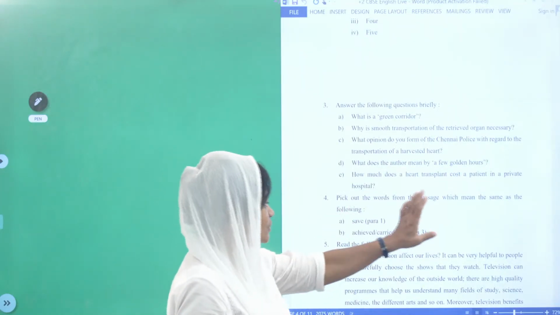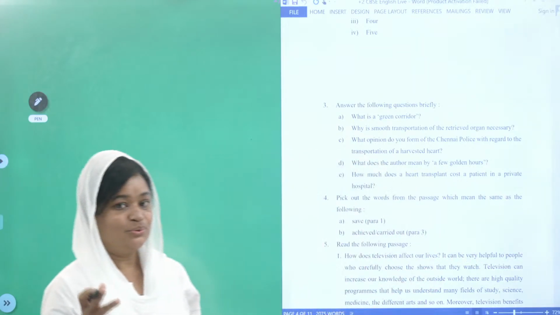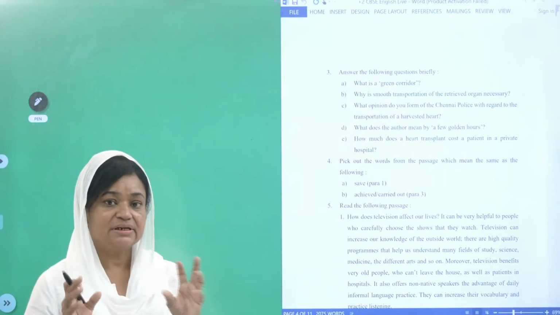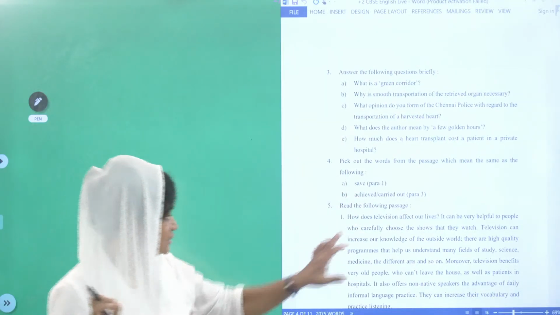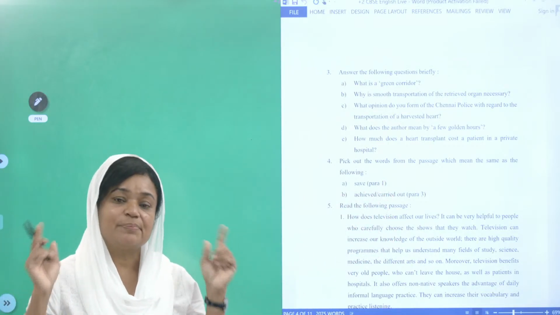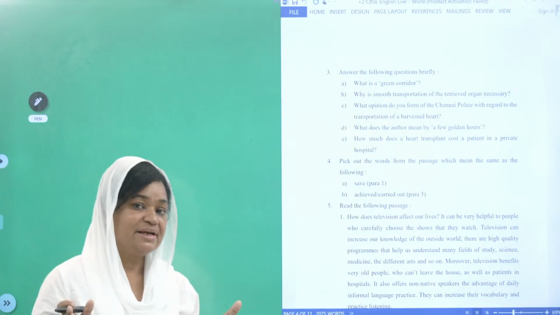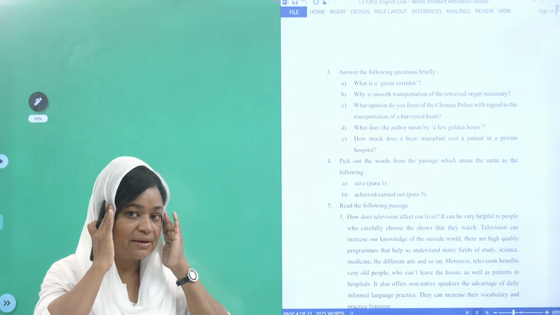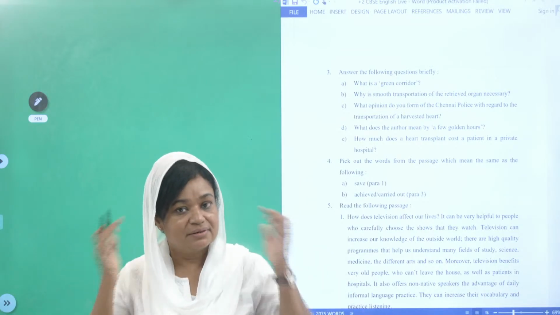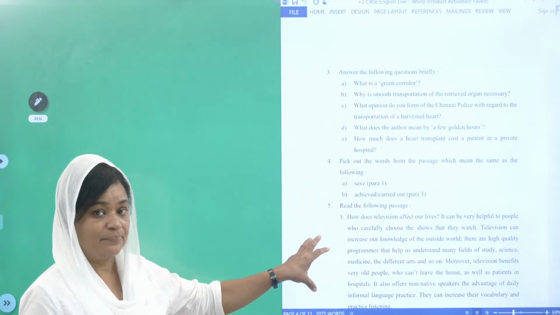Now, pick out the words from the passage which mean the same as the following. I told you, vocabulary testing. See, "save", you have to find out in para 1. They have given para 1. Now, the presence of mind is very important, children. While you are doing your exam, if you look to that side, you look to this side, what will happen? Sometimes you will get diverted. So you have to be in your question paper.